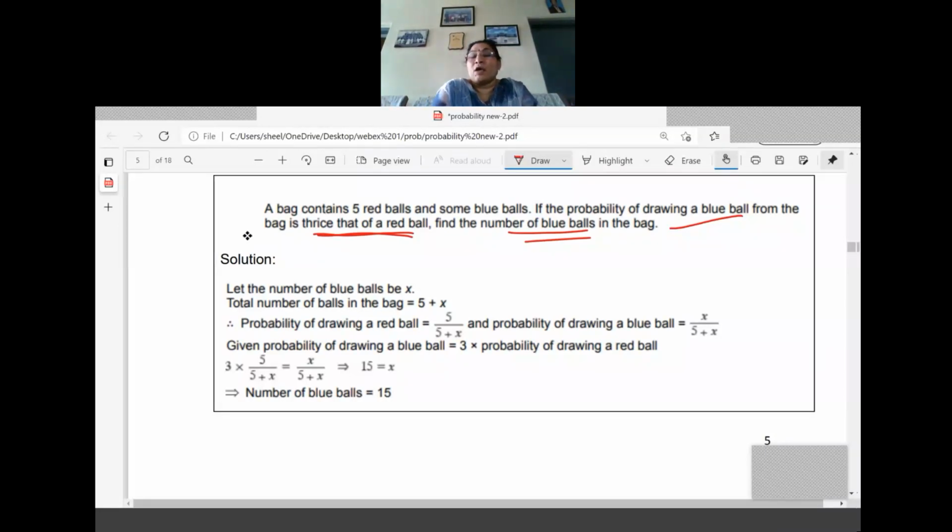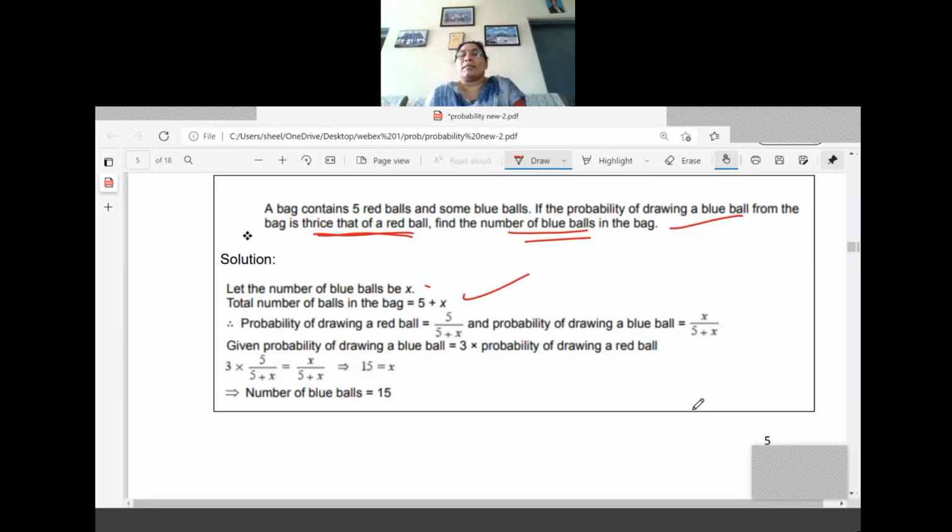Now let us find out what is the total number of balls available to us. What is given there? A bag contains 5 red balls and some blue balls. So what we are assuming there, the number of blue balls is equal to x, right? So what is the total number of balls? 5 plus x only. So since the blue balls number we don't know, we are writing that it is equal to 5 plus x. What is the next step?